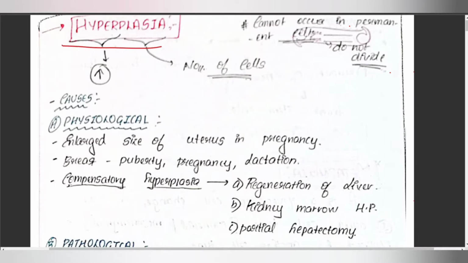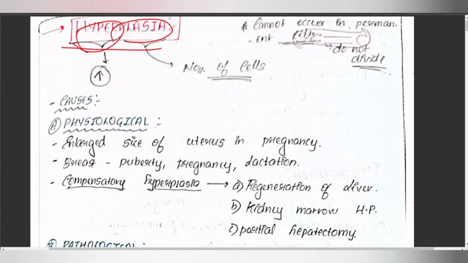So, what do you mean by the word hyperplasia? Hyper is increase and plasia is number of cells. So, there is an increase in the number of cells in an organ or tissue, which results in an increase in the size or mass of the organ, and this might be due to either the differentiated cells or the less differentiated progenitor cells. Remember one point, that hyperplasia cannot occur in permanent cells because these permanent cells do not divide. Hyperplasia mainly occurs in dividing cells.